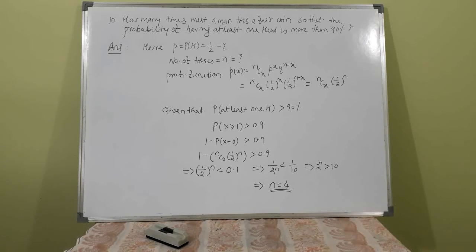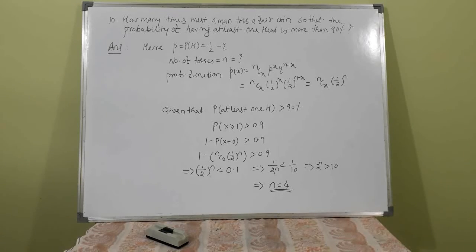Now probability of at least one head greater than 90% means probability of x greater than or equal to 1 is greater than 0.9, or probability of x greater than or equal to 1 is 1 minus probability of x is equal to 0, because probability of 0, probability of 1, probability of 2, and so on up to probability of x is equal to n sum to 1. So greater than or equal to 1 means except 0 all other terms are there. So 1 minus probability of x is equal to 0 is greater than 0.9.